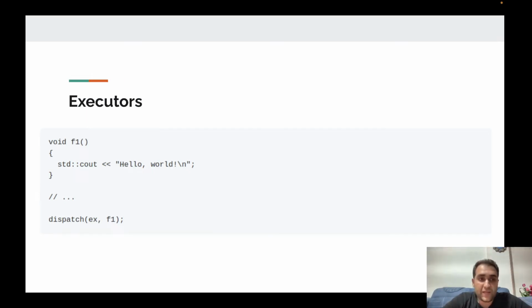Okay, I'm going to explain executors with a very simple example. Here we have a simple hello world function. It just prints out the hello world message, and in the next line we post the callable or invocable object to the executor or execution context through the dispatch function. At this point, the ex variable refers to an executor or execution context. An execution context could be a thread or a thread pool or anything that is able to run an invocable object.